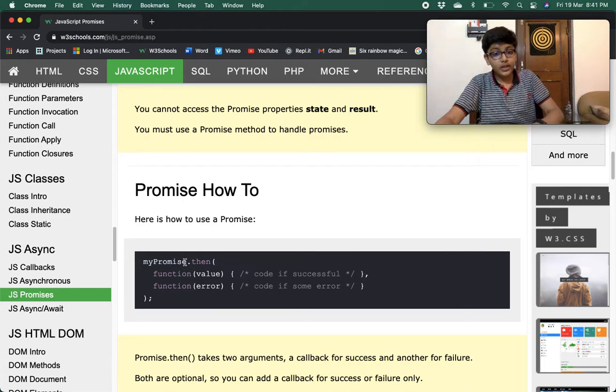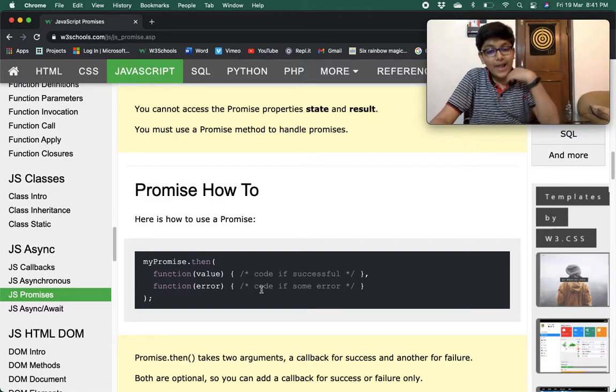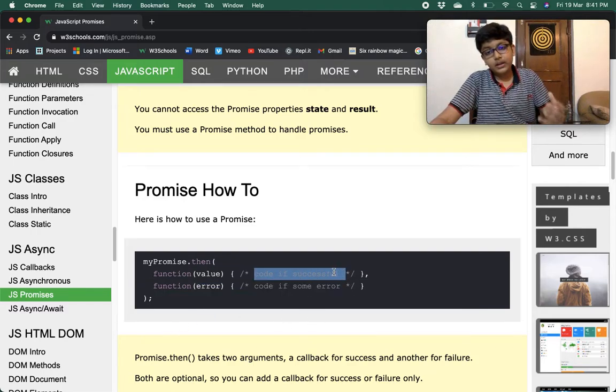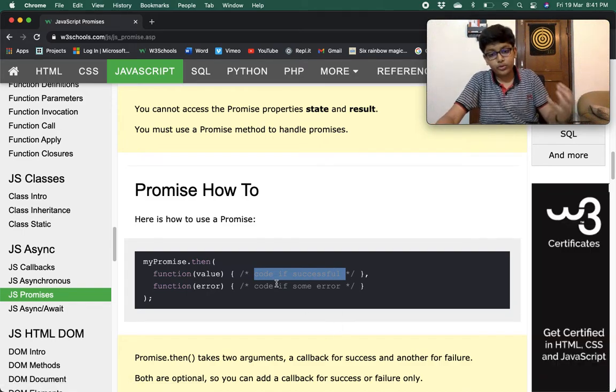My promise dot then. Here you give your promise name, then dot then, and you pass it two methods. One is function value, which is executed when the code is successful, so that is the code that should run on success.